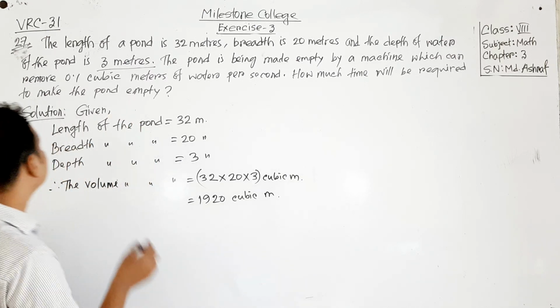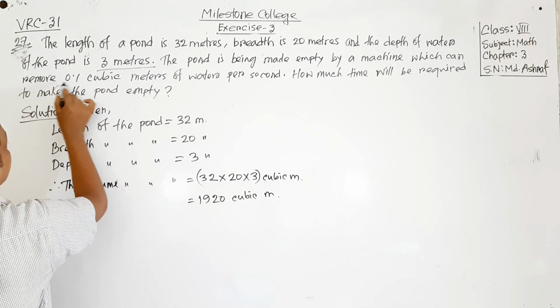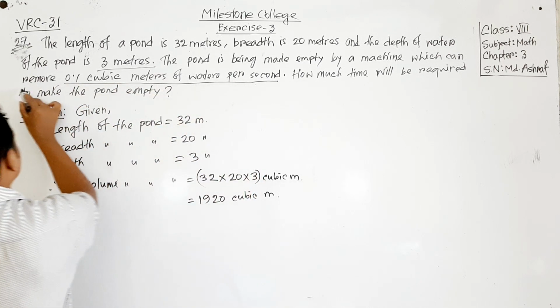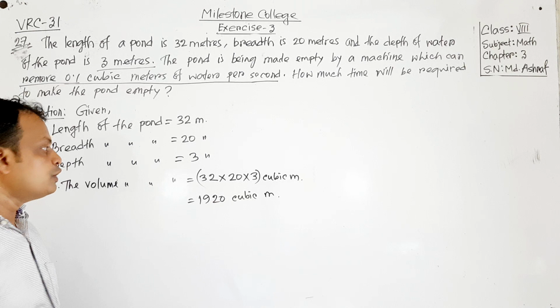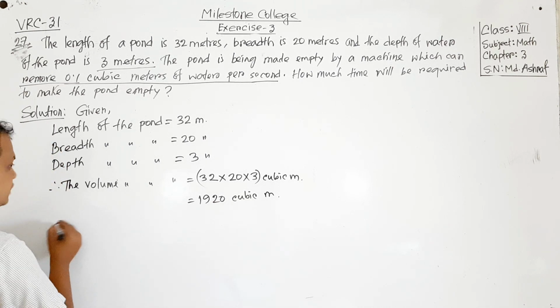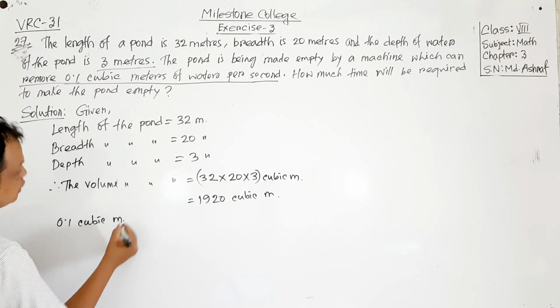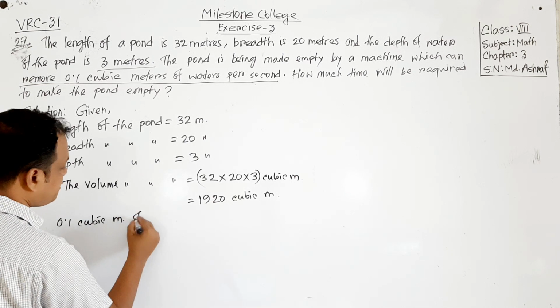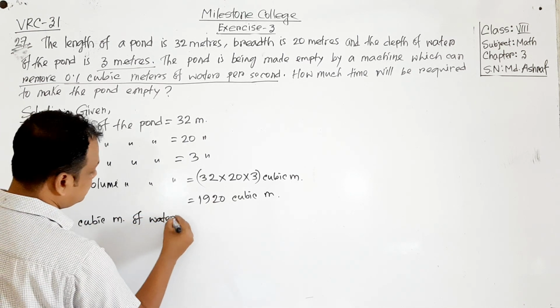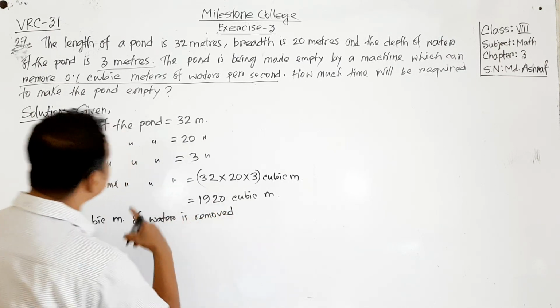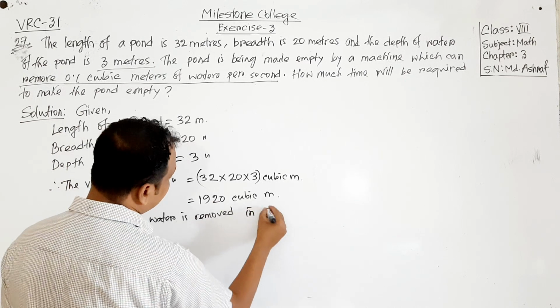Okay, there is another piece of information given. 0.1 cubic meter of water is removed per second. Per second, that means in 1 second. So can you tell, 0.1 cubic meter of water is removed in 1 second.